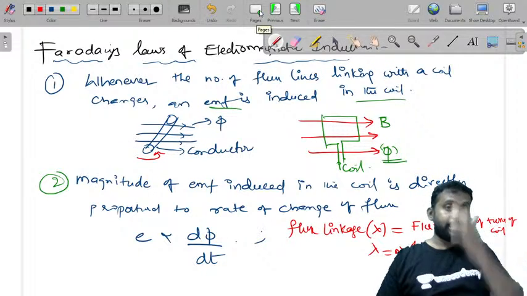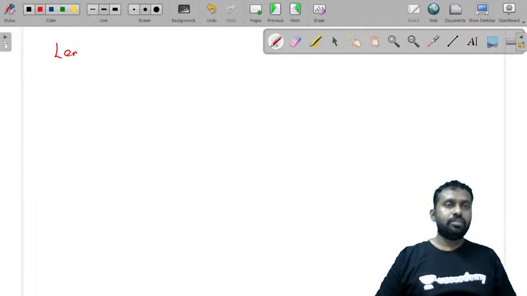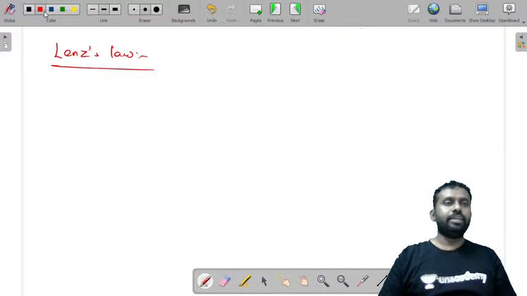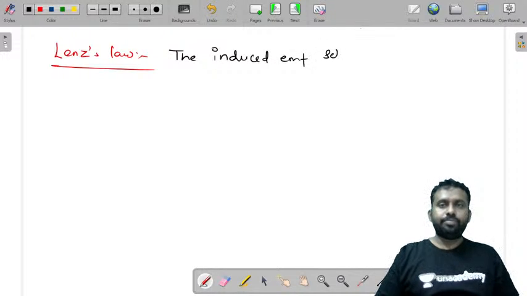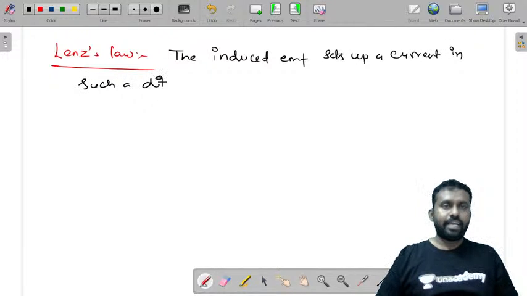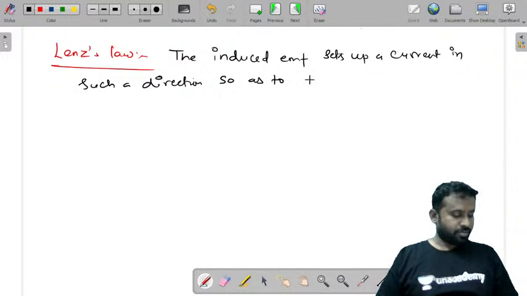Now, as per Lenz's law, it is simply that the induced EMF sets up a current in such a direction so as to oppose the very cause producing it.